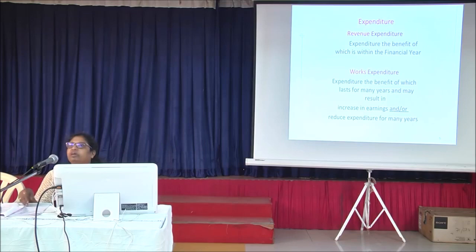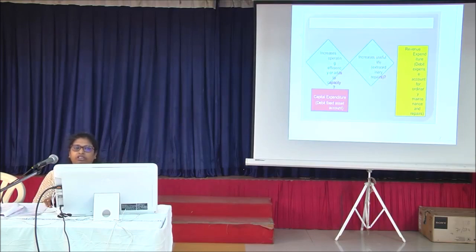For example, when we are building a building, it will take 3 or 4 years. Even laying a track might take 4 or 5 years. Similarly, works expenditure results in increase in earnings and reduction of expenditure.